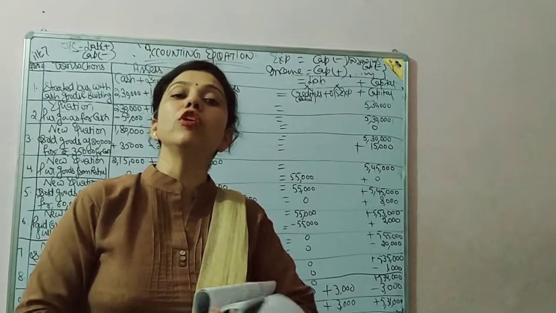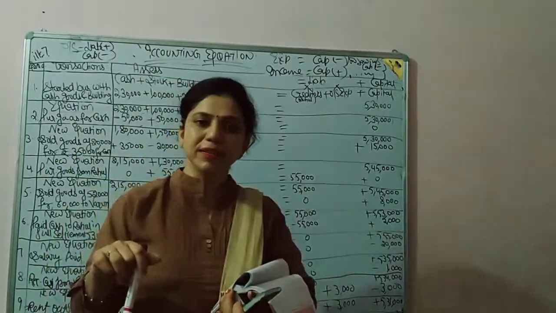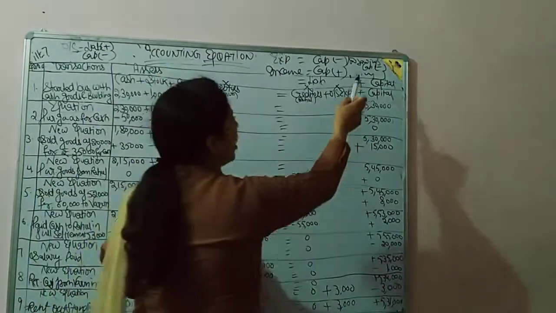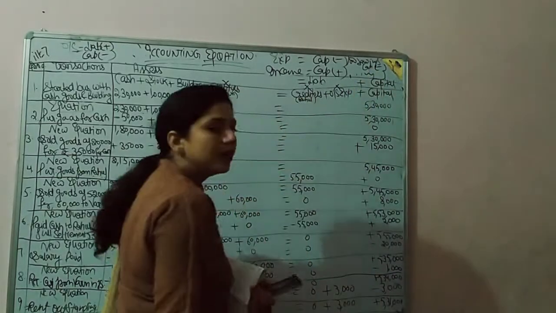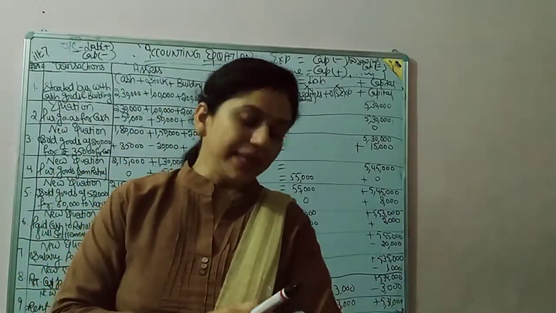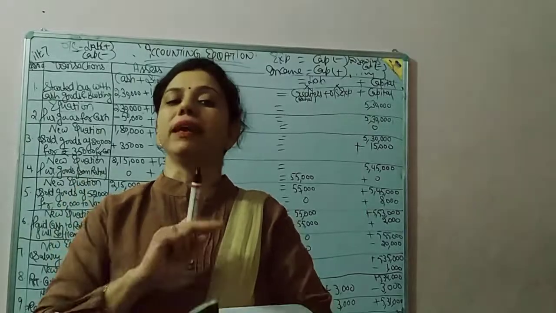Next is withdrew for personal use. Withdrew means cash minus, personal use means drawing, and as I told you, drawing will decrease the capital. So less from capital and less from cash. And the last point is depreciation on building.